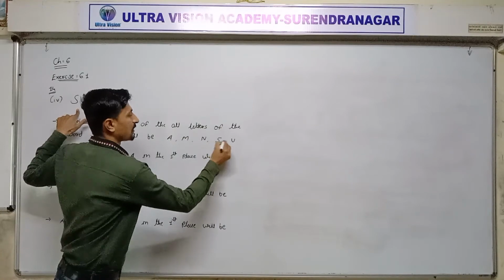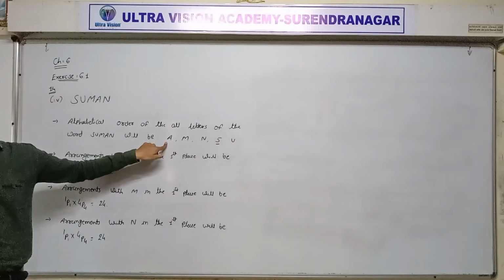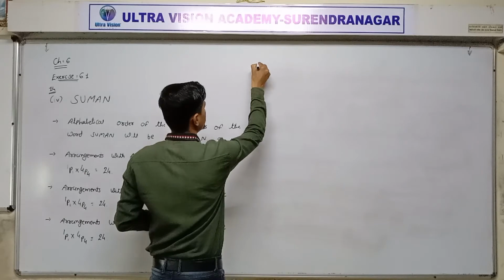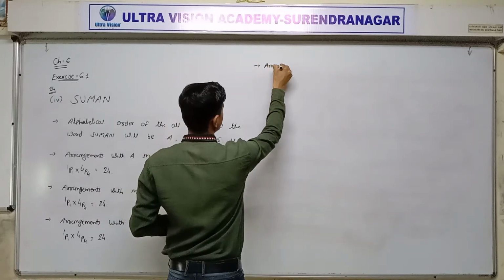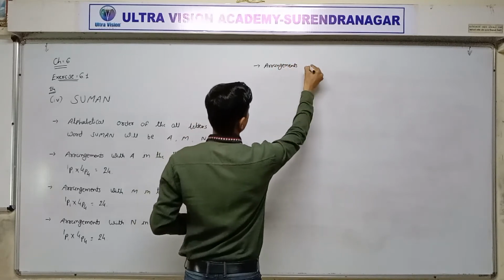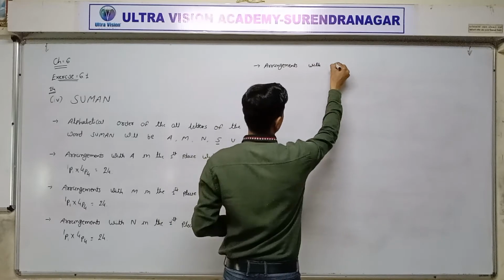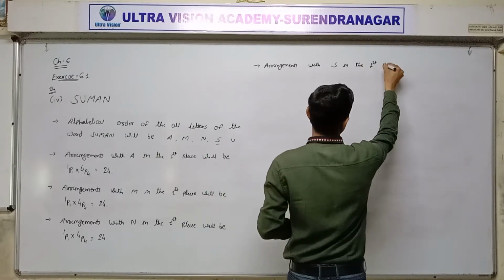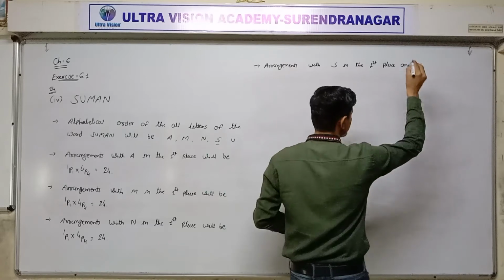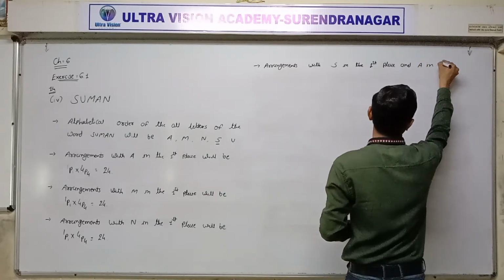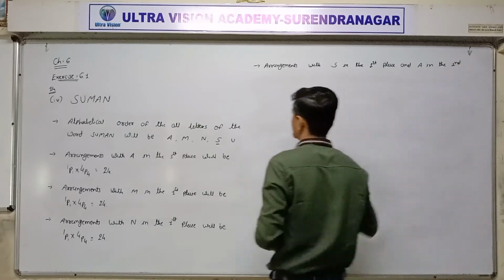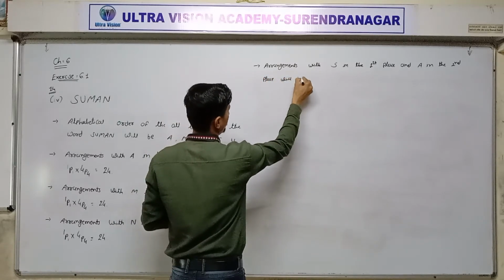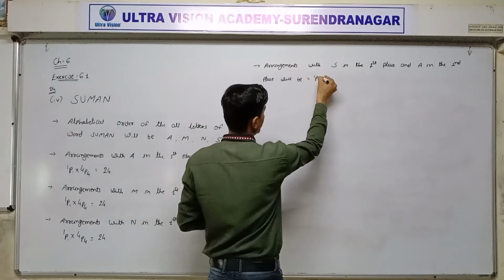So the first place is already selected, alphabetically written. And second place A. In our word Suman, the second place is U. Next, arrangement with S in the first place and A in the second place will be 1P1 into 1P1.